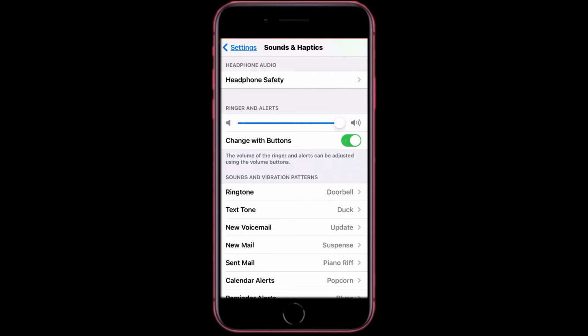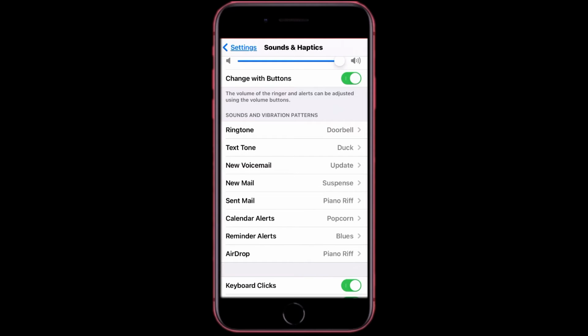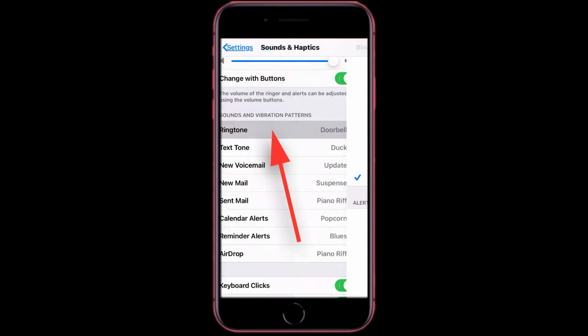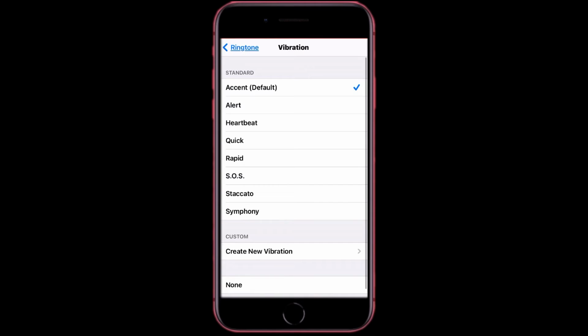If you'd like to change the vibration patterns for any of these, you can by selecting any one. I'm going to have ringtone. Then you want to select vibration. You can choose from any of these here. Me personally, I quite like the SOS one.